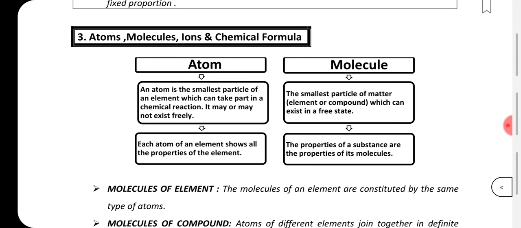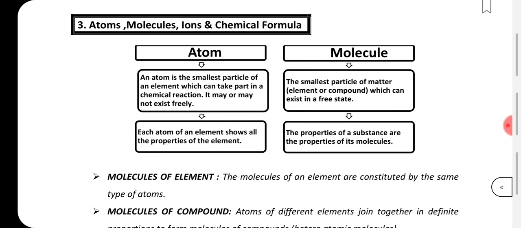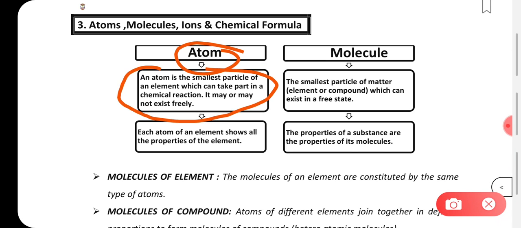This is the next concept, very important for you all to understand. Atoms. Let's talk about atoms now. Atoms are the smallest particle of an element which can take part in a chemical reaction. It may or may not exist freely. Each atom of an element shows all the properties of the element.